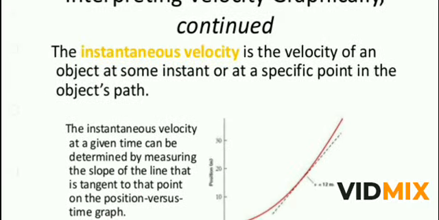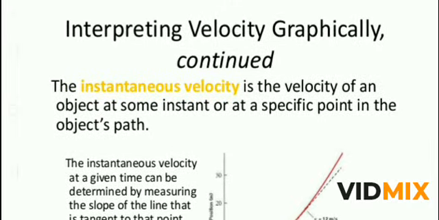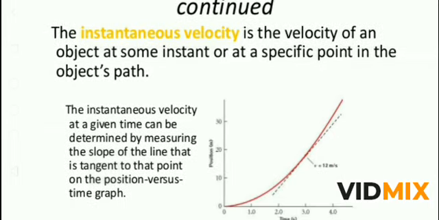Now if we see the position time graph and we are getting a curve, how to find the instantaneous velocity? When we draw a line touching the graph at any point, and we take the slope of that line at that particular time, that is the velocity, means we are talking about instantaneous velocity.